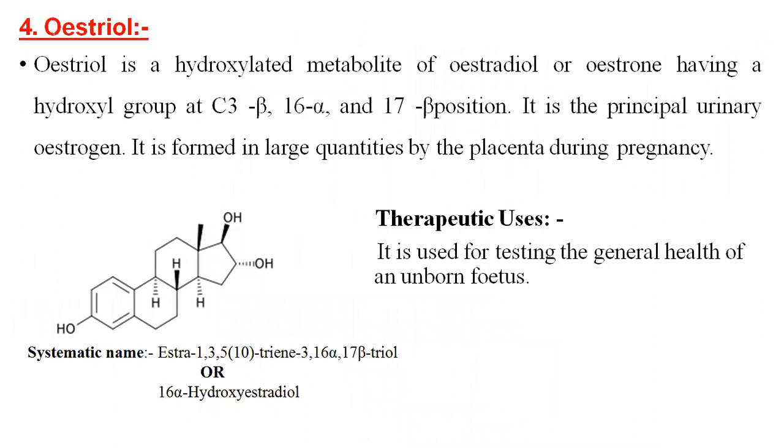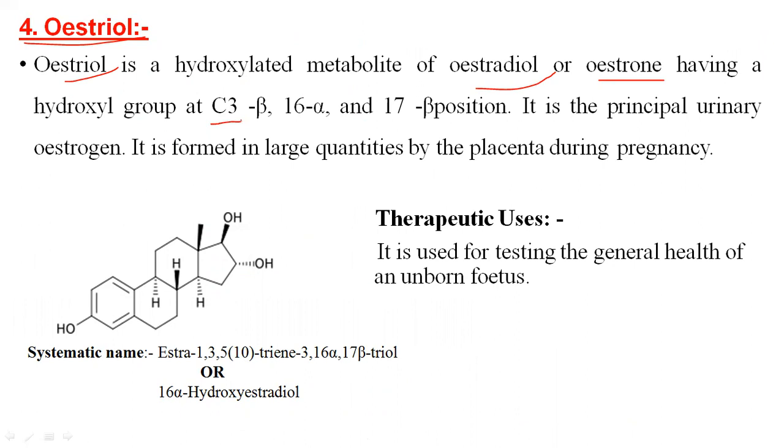Apart from progesterone, we move on to the fourth drug, that is estriol. Estriol is a hydroxylated metabolite of estradiol, also called oestriol, having a hydroxy group at the C3 position, where in the earlier three drugs you saw a keto group.